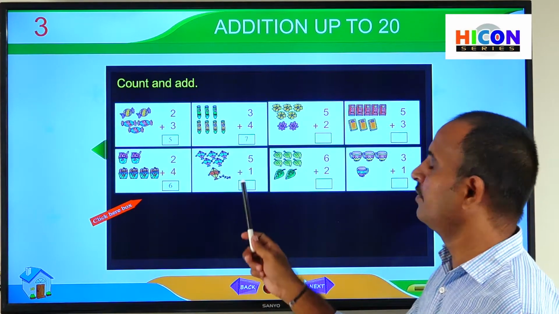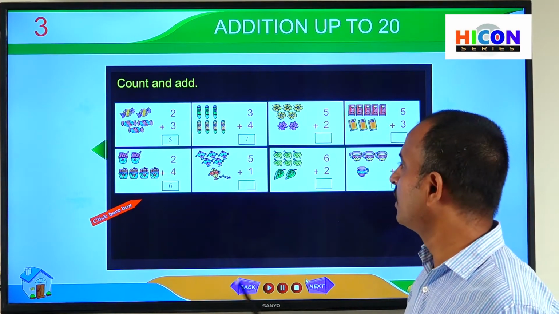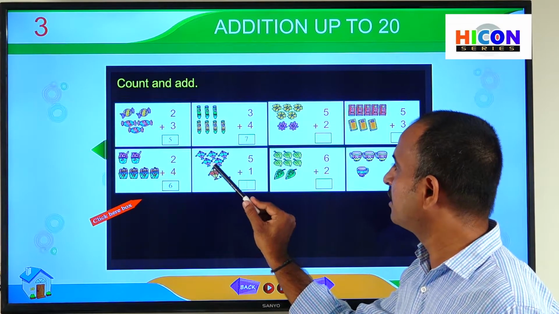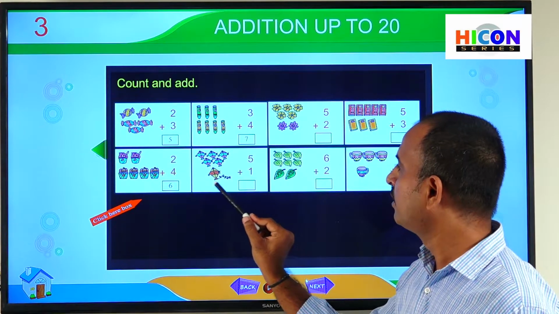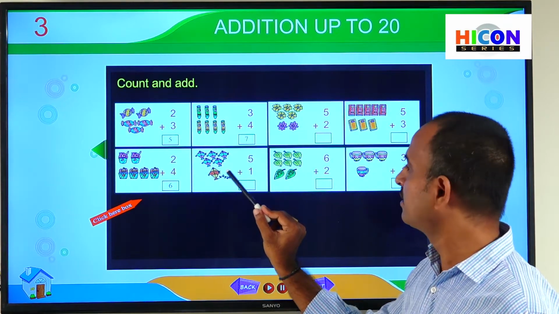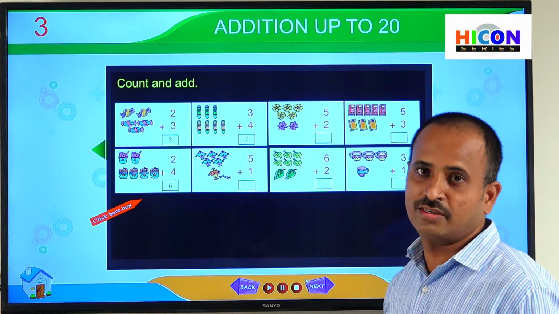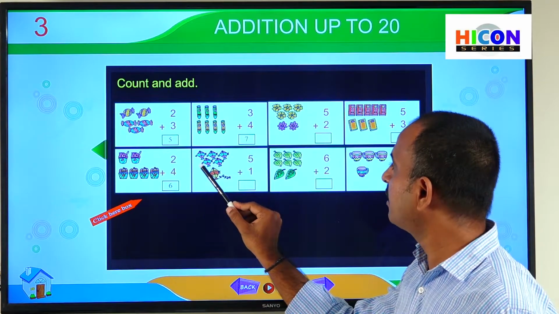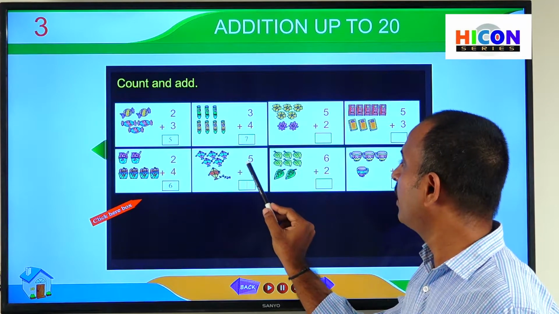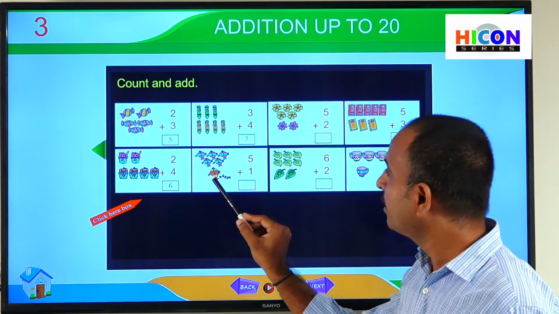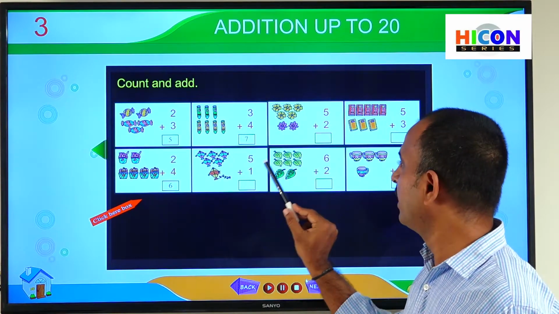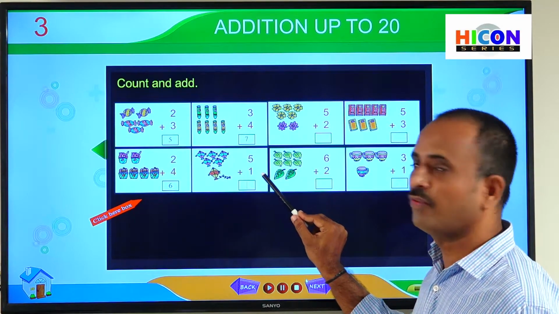So what are you observing in the fourth picture? So you are observing some kites in the fourth picture. So there are some kites in the first row, and some kites in the second row. That means some kites are blue and pink colored, and some are yellow and orange colored. So how many blue and pink colored kites are there? So total 5 kites are there. And how many orange, yellow colored kites? So there is 1 kite. Now we have to add 5 and 1.